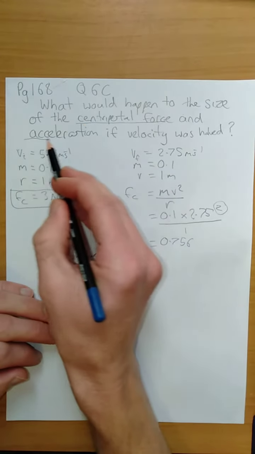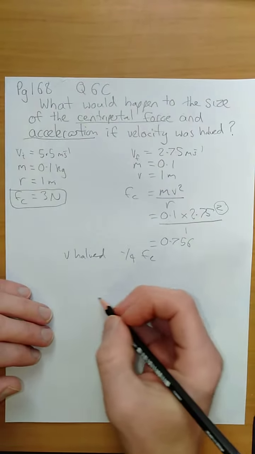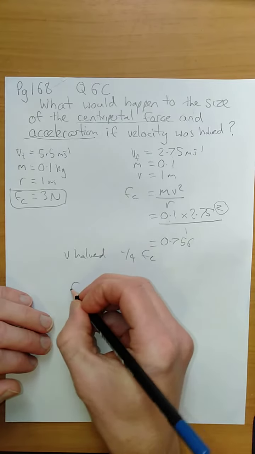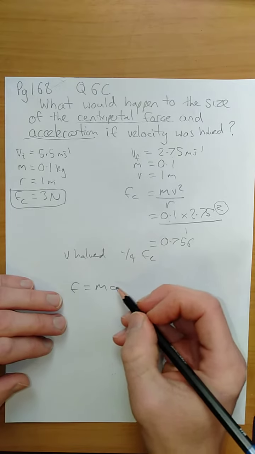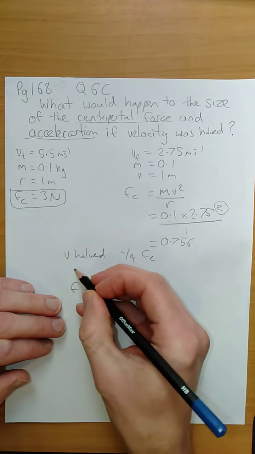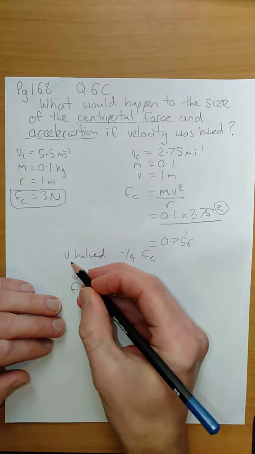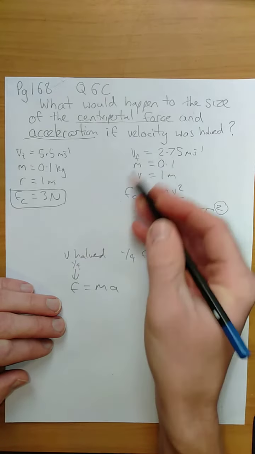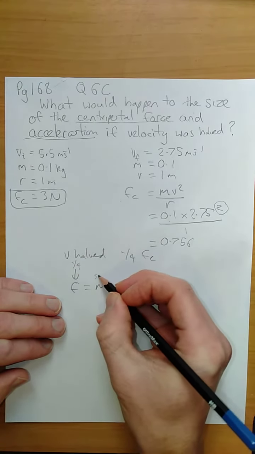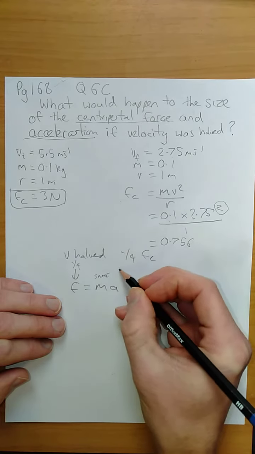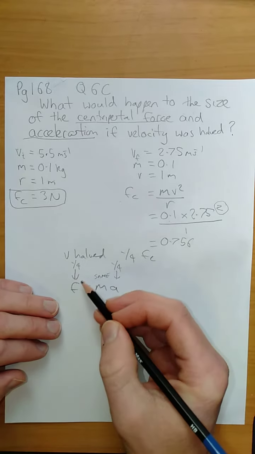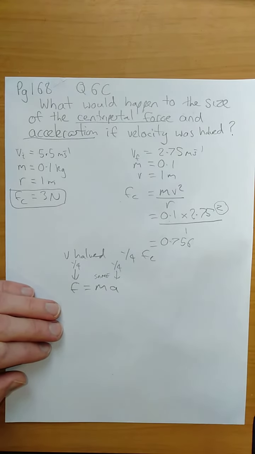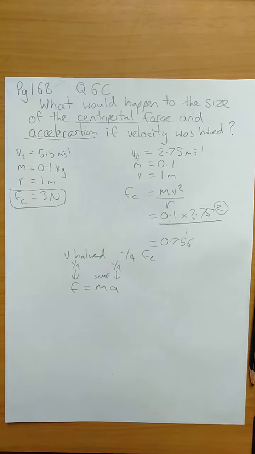Alright, and the next part of this question, it's not just asking you to comment on centripetal force, it's also acceleration. To find the effect on acceleration, our same F is equal to ma formula holds true. And if our force has been quartered, which is what we worked out up here, and mass had stayed the same, therefore acceleration will also have been quartered. So force and acceleration would have both been quartered.